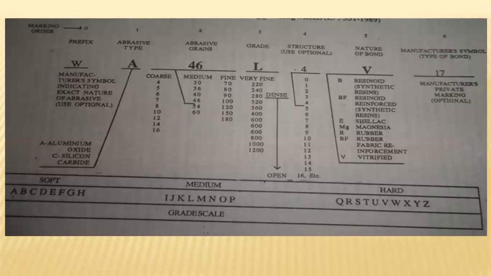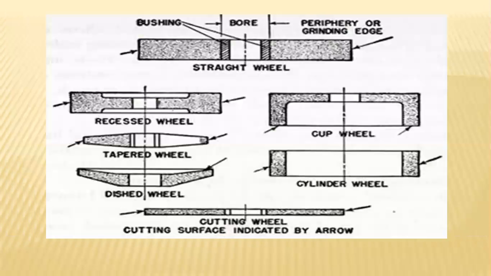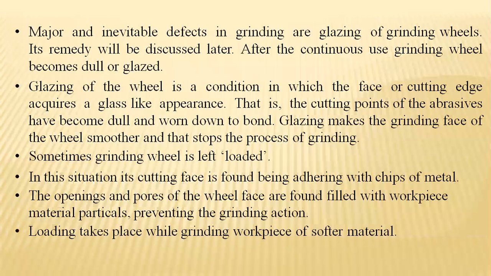And this is one more example related to the overall grade scale of the materials utilized. And these are the kinds of wheels existing with different dimensions. Majorly, glazing of these grinding wheels is a concern.